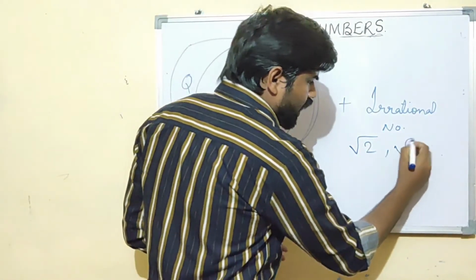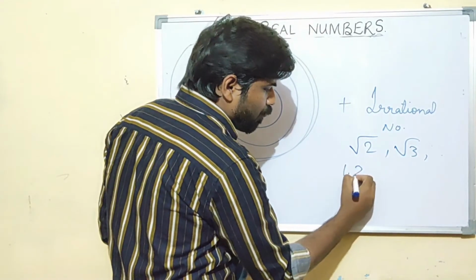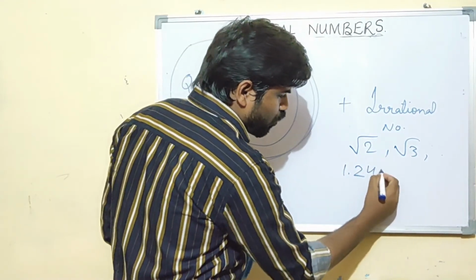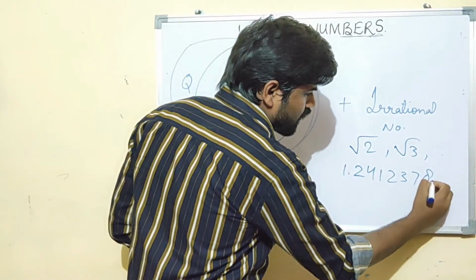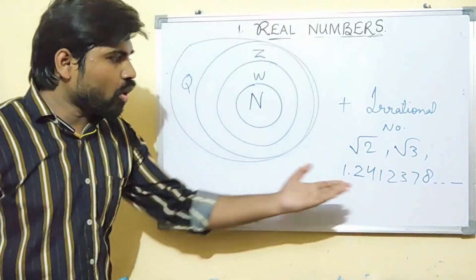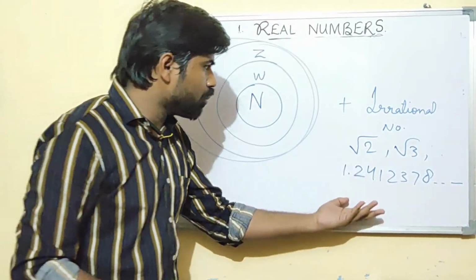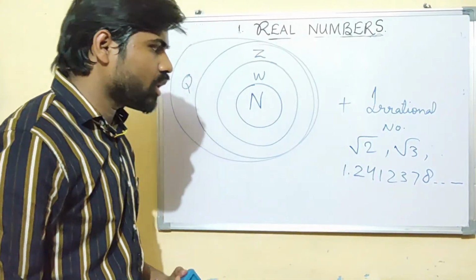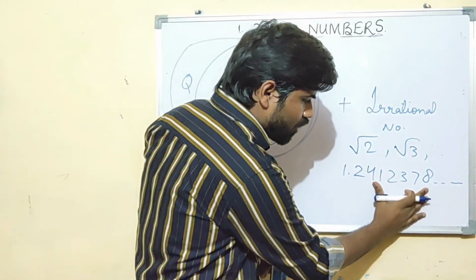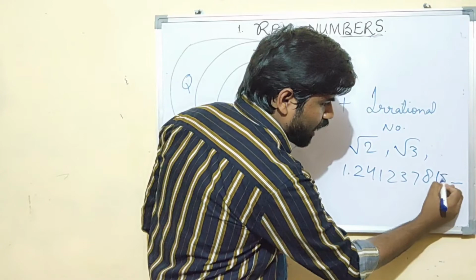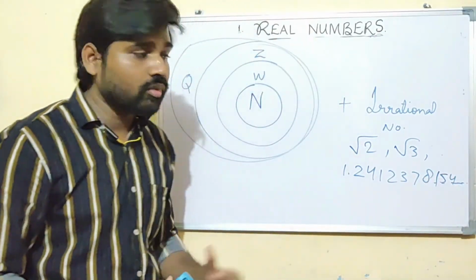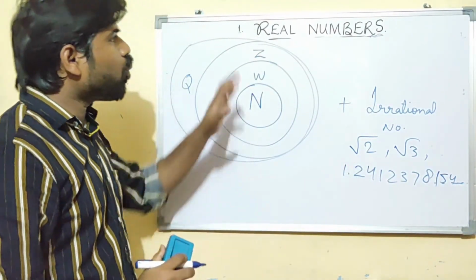Root 3 too, and numbers which are non-ending, non-terminating and do not repeat themselves, such as 1.24, 1, 2, 3, 7, 8 and so on. These are irrational numbers. So what is a real number?